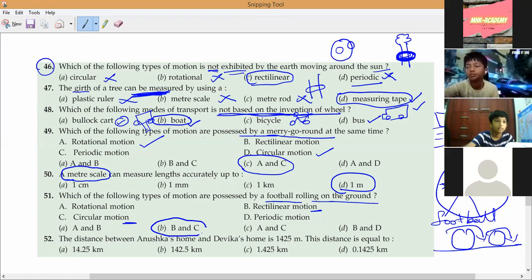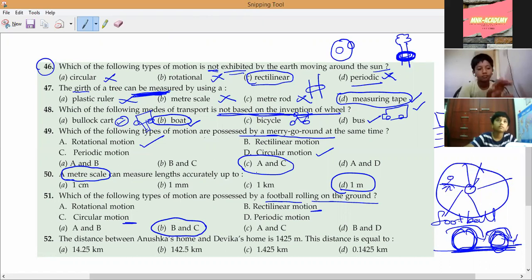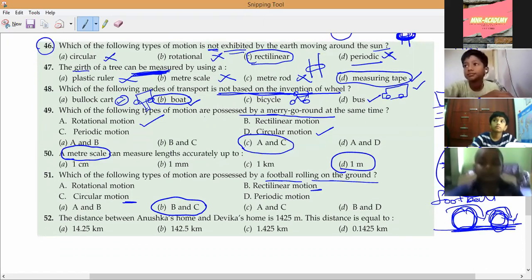This one. You can observe here, when the ball is rolling on the ground, it always goes in a straight line, which means it is rectilinear, and it is always rotating, so that is called circular motion. Do you understand? Okay? Yes, sir.